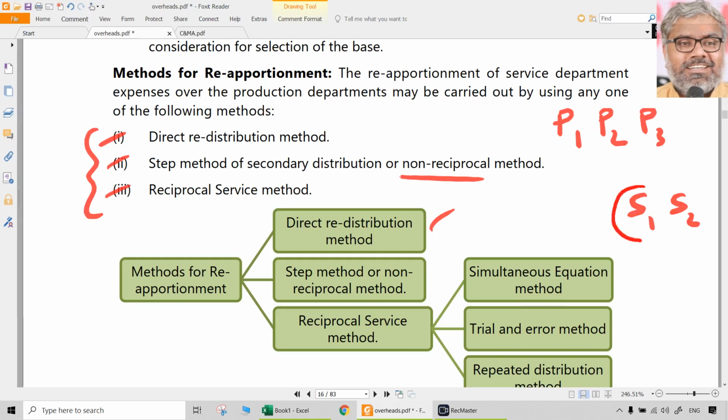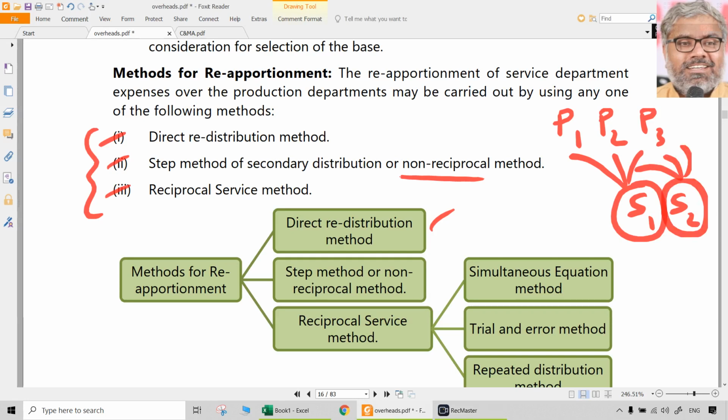So S1 cost is apportioned to P1, P2, P3. On what basis? They will tell us. All that we need to do is some multiplication, simple proportions, and apportioning that cost. Same way, S2 cost is also going to be apportioned to all three production departments. That's all. There ends the matter.